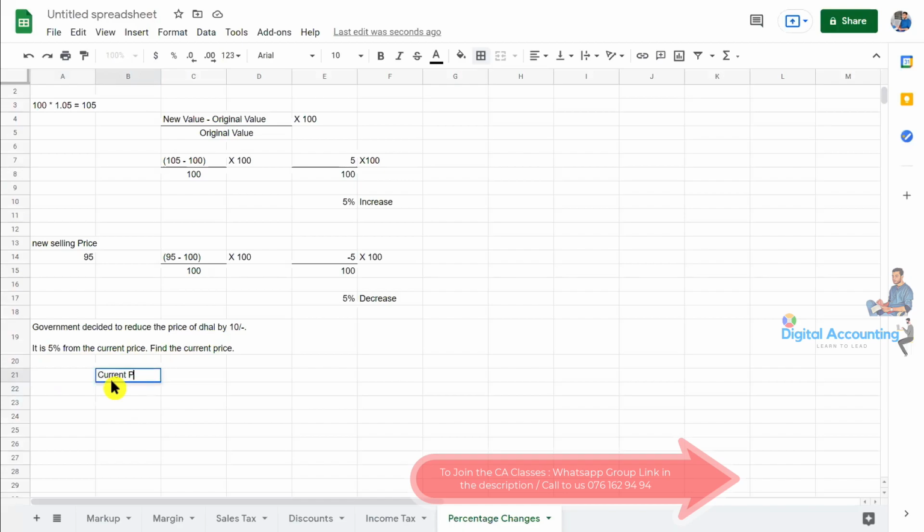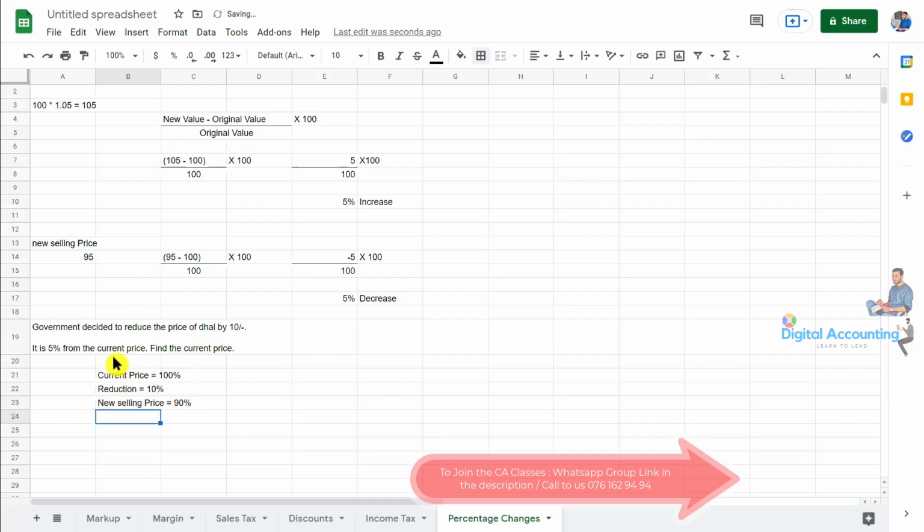So if we take the current price as 100%, okay? Then there is a reduction. The reduction is 10%. Then the new selling price will be how much? Government decided to reduce the price of dal by 10%. So 100% current price, then reduction is 10%. The new selling price is what? 90%, right? It should be 90%.